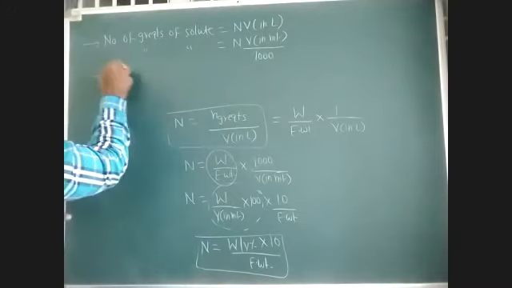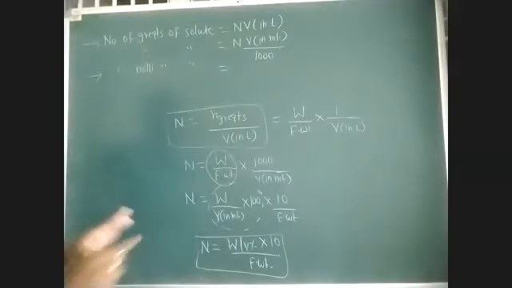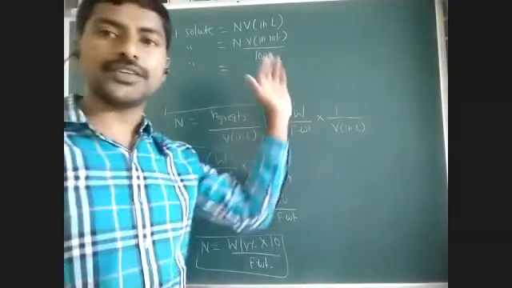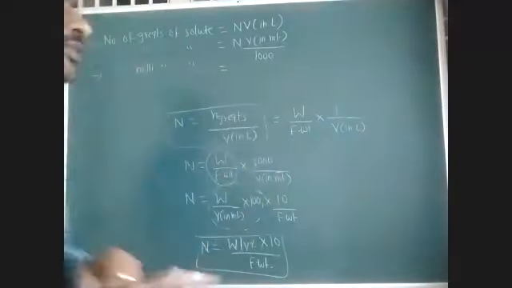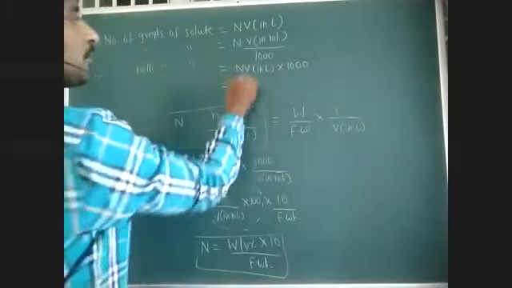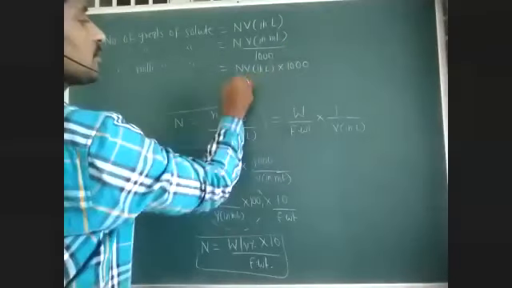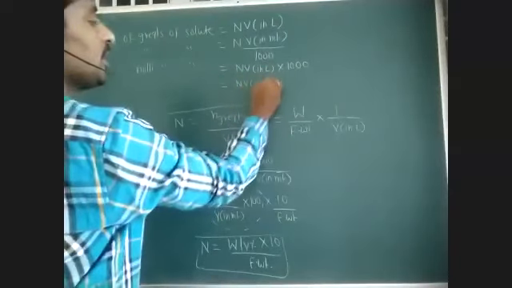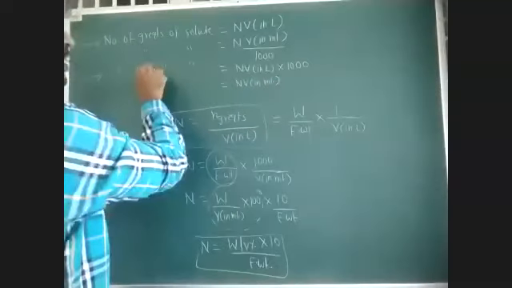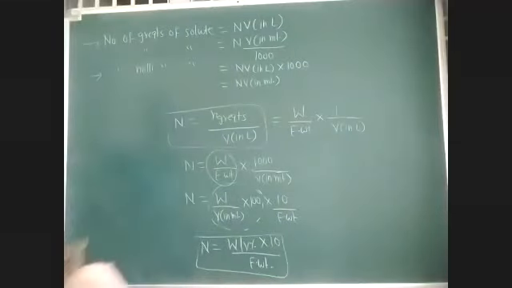Next, number of milligram equivalents of solute. Number of milligram equivalents means number of gram equivalents into 1000. That is N into V in liters into 1000, or this one. For this, if you do into 1000, it gets cancelled. So N into V in ml. Simply, if you substitute volume in ml, we will get milli equivalents. If you substitute volume in liters, we will get gram equivalents.